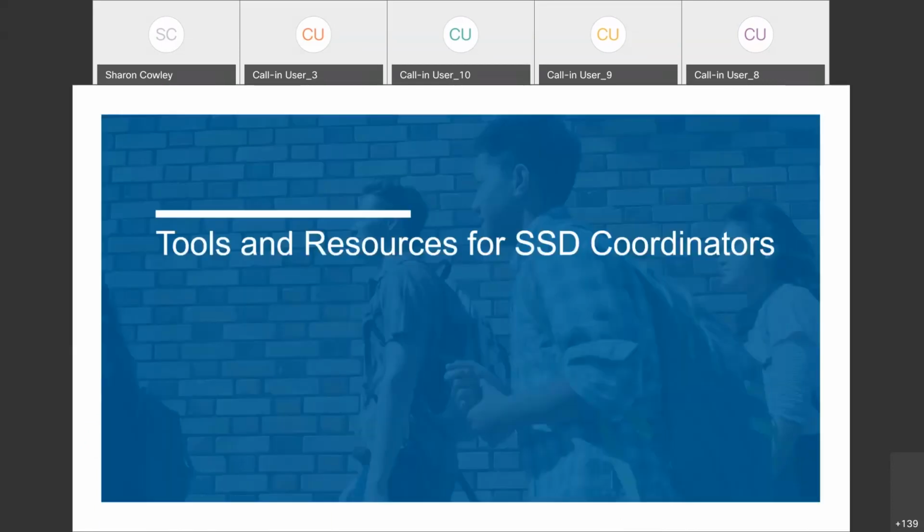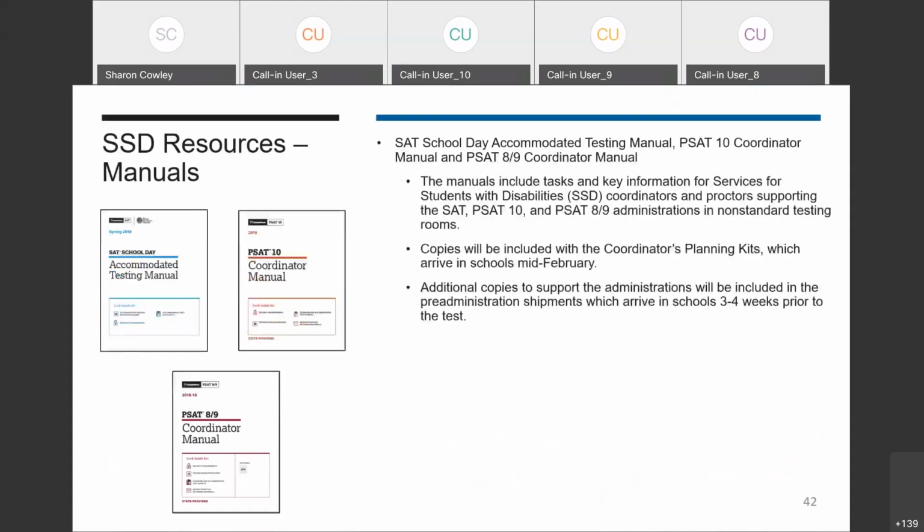We have a number of tools and resources that are available to assist SSD coordinators through the College Board accommodations process. The coordinator and accommodated testing manuals remain the gold source for information regarding administering the SAT, PSAT 10, and PSAT 8-9 in a non-standard setting. These manuals include policies, procedures, and the scripts that will be needed to test students with accommodations.